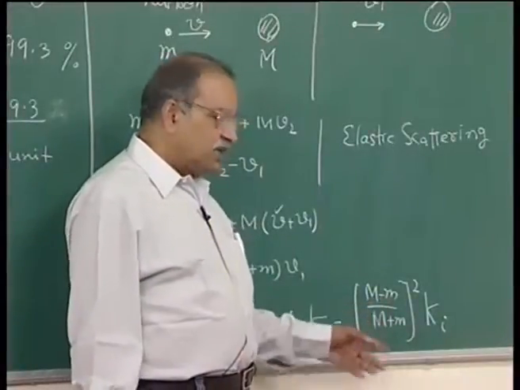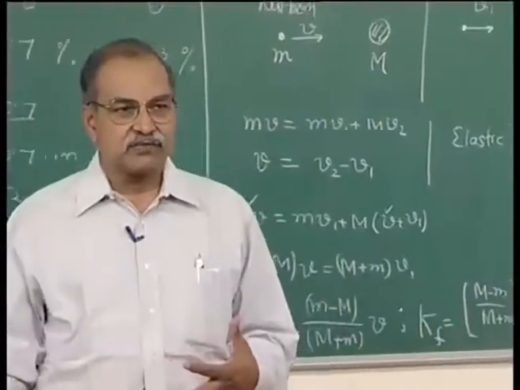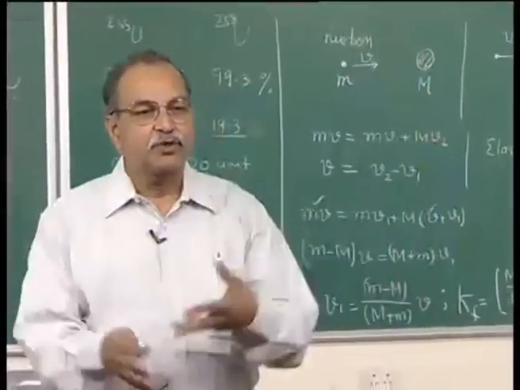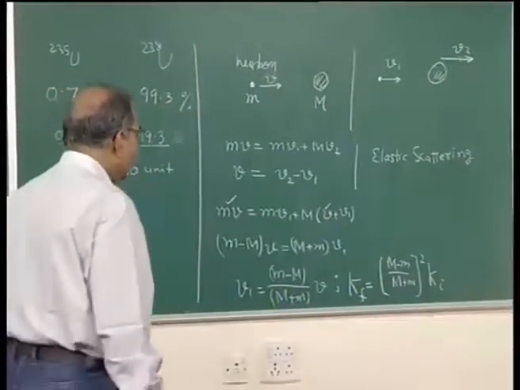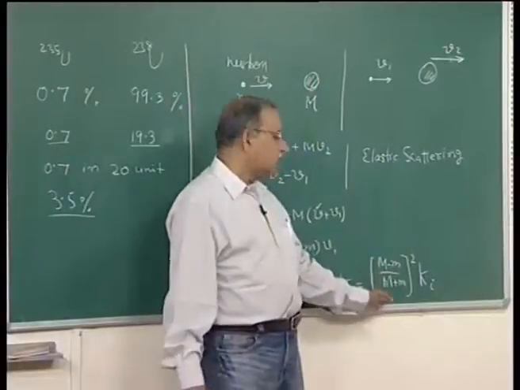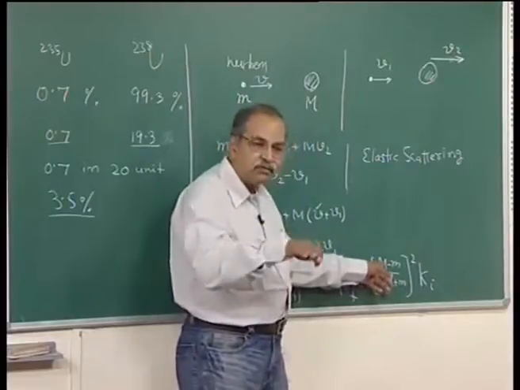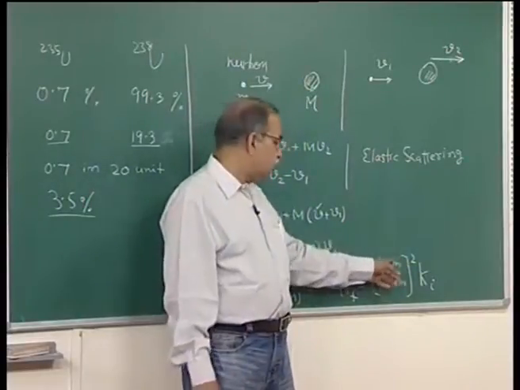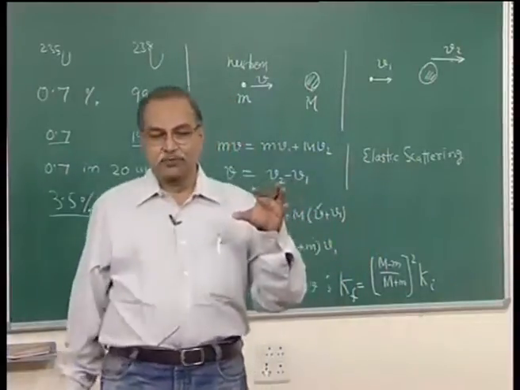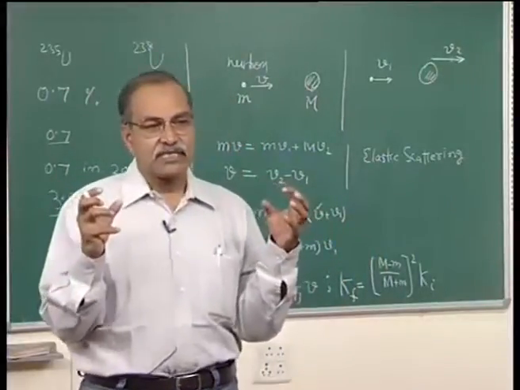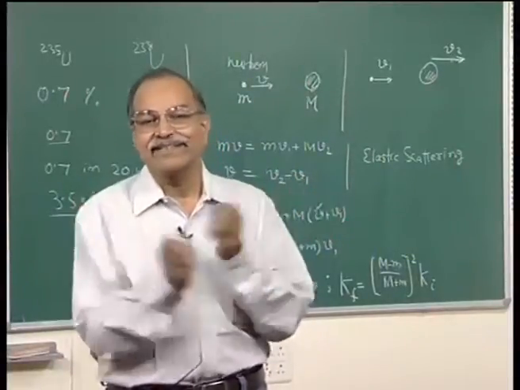Now, you can see if you want a quicker thermalization, this kinetic energy to be reduced in a few number of collisions, what should be the case? This factor should be as small as possible, and that will happen if this capital M is closer to small m. If it is just equal, then yes, it becomes 0 in one head on collision. Remember, if you have two equal mass objects colliding head on, then the velocities are interchanged.